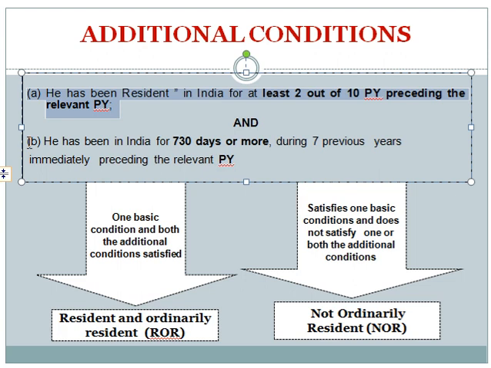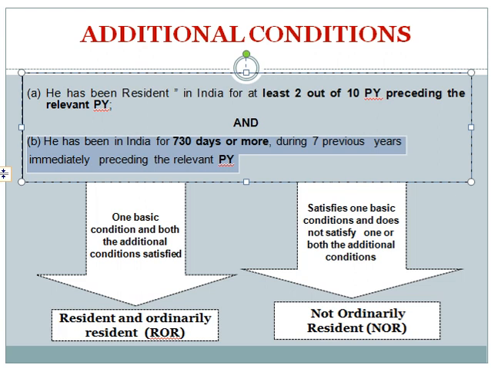Second condition: he has been in India for 730 days or more during the 7 previous years immediately preceding the relevant previous year. അതായത് relevant previous year 2019-20-ന് മുമ്പുള്ള 7 വർഷങ്ങളിൽ ടോട്ടൽ സ്റ്റേ 730 ഡേയ്സോ അതിലോ കൂടുതലോ ആണെങ്കിൽ. And satisfaction of both the additional conditions is necessary.